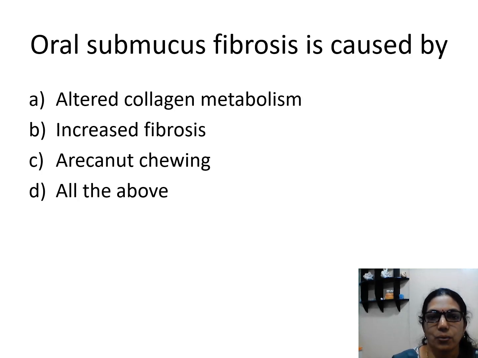Next question is oral submucous fibrosis is caused by what? How is it caused? The name itself indicates, we can think in that way. It is due to altered collagen metabolism, or increased fibrosis, or areca nut chewing, or all the above. The name indicates fibrosis, it is submucous, and it is in the oral cavity. So what is the answer? The answer is all the above.